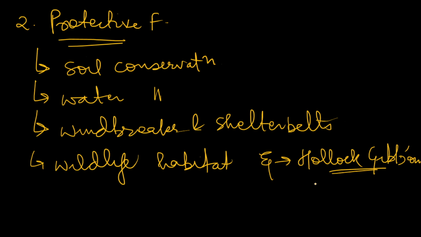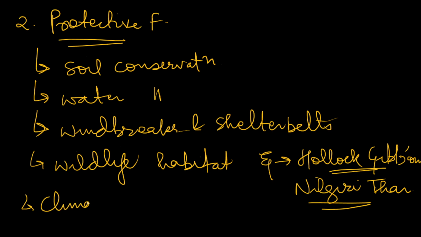You can mention the Nilgiri Tahr, which is protected in the Nilgiri forests. Overall, they also lead to climate regulation. So these are the protective functions of forest.